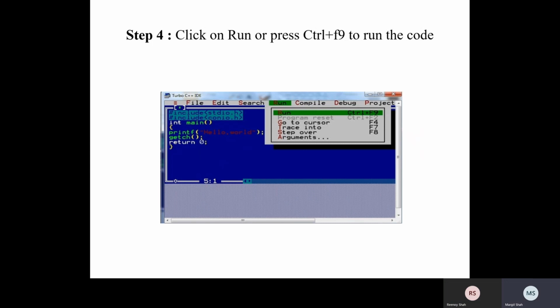Windows 7 and later versions of Windows may not allow us to work with the Turbo C++ IDE, as this is a 16-bit IDE, and thus we need to work with it using a DOSBox kind of emulator. The shortcut Control F9 stops execution of the DOSBox, so it will kill the DOSBox, and your IDE may close automatically. So I suggest don't use Control F9, instead use the menu.